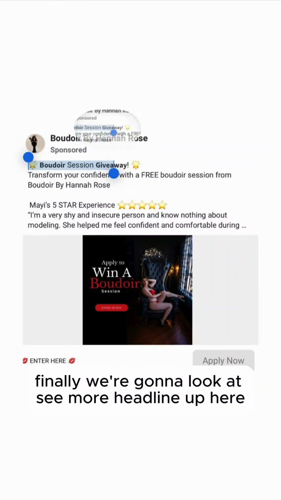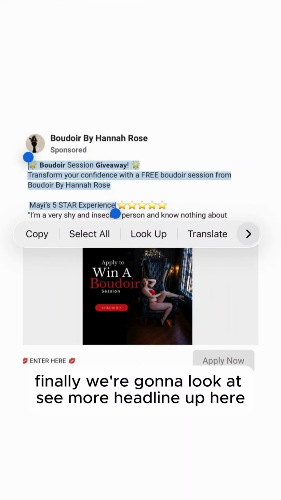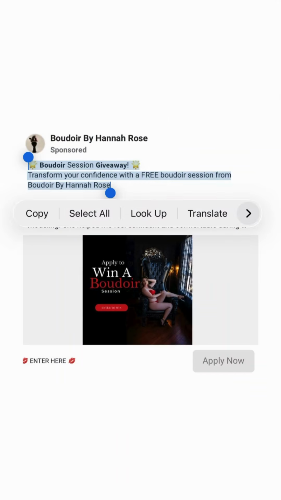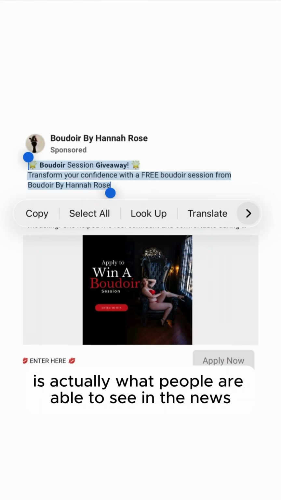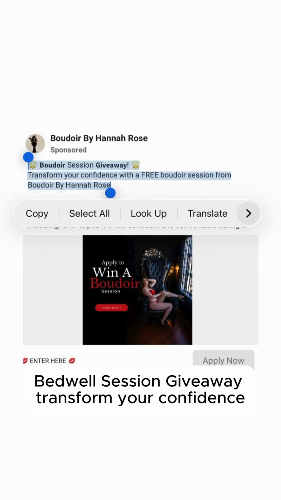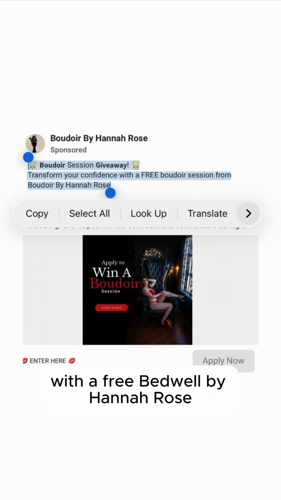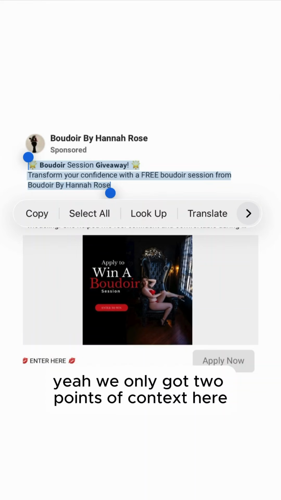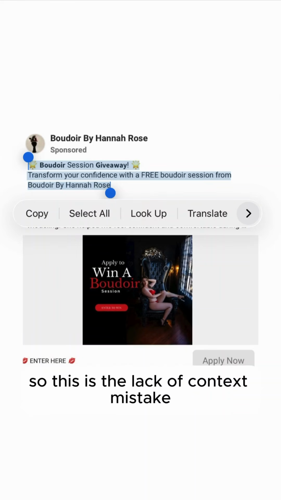Finally, we're going to look at the see more headline up here. First two and three-quarter lines, Facebook newsfeed mobile. This is actually what people are able to see in the newsfeed before they click in to read more. Boudoir session giveaway, transforming confidence with a free boudoir session, boudoir by Hannah Rose. Okay, so we only got 2 points of context here, so this is the lack of context mistake.